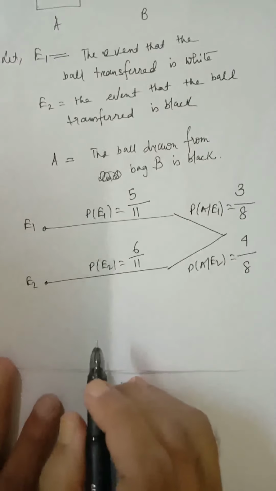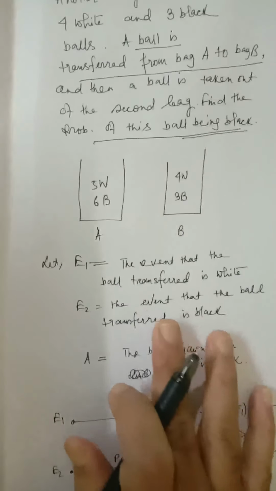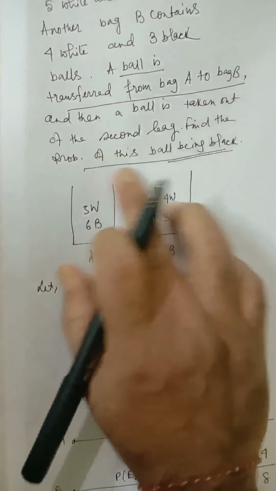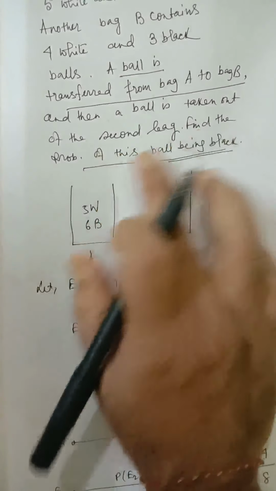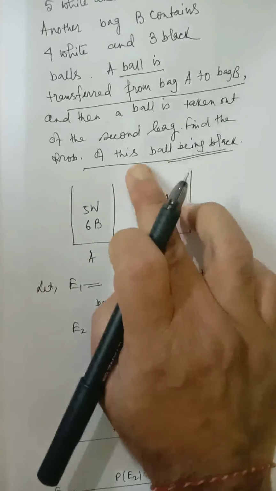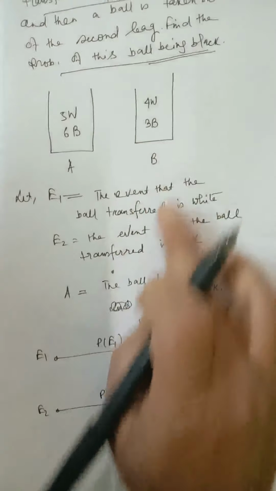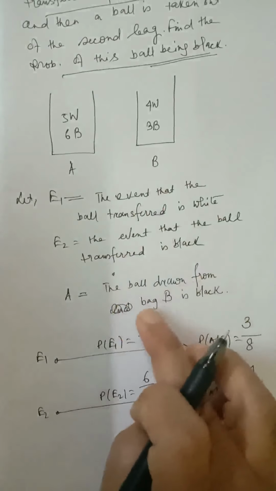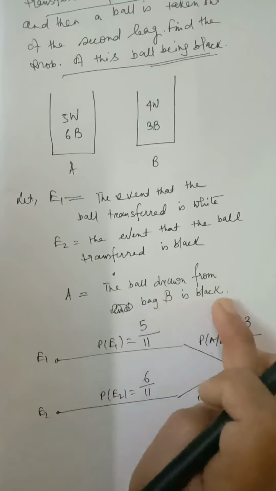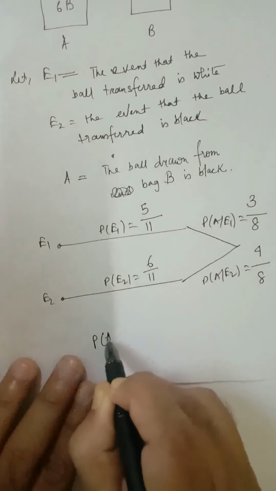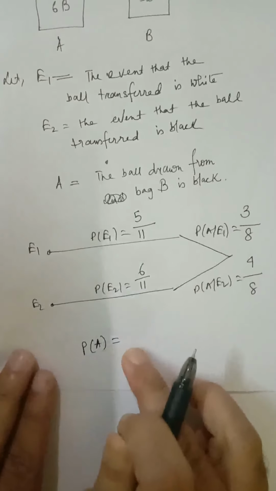Okay. Now what we have to find is simple. We have to find that the ball drawn from the second bag is black. We have considered the event that the ball drawn from second bag, that is bag B, is black as A. So you have to find P of A. And what is the formula for P of A?